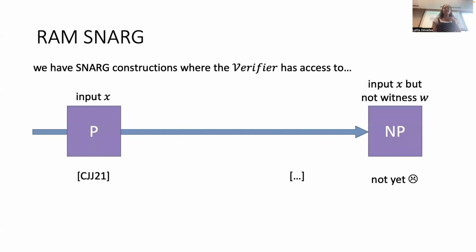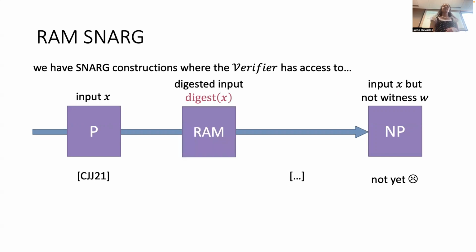So I drew this picture before. In terms of SNARG constructions that we have, CJJ's SNARG for P is an example where the verifier has access to the entire input X. Obviously, in our holy grail, a SNARG for NP, the verifier has access to an input X, but not the witness W. And a RAM SNARG is kind of an in-between, where the verifier will have access to a digest of the input X. In all known RAM delegation constructions, this digest is just the Merkle hash. I think that's a helpful way to think about it, but in terms of the definitions and what we require, it's just a collision resistant hash.